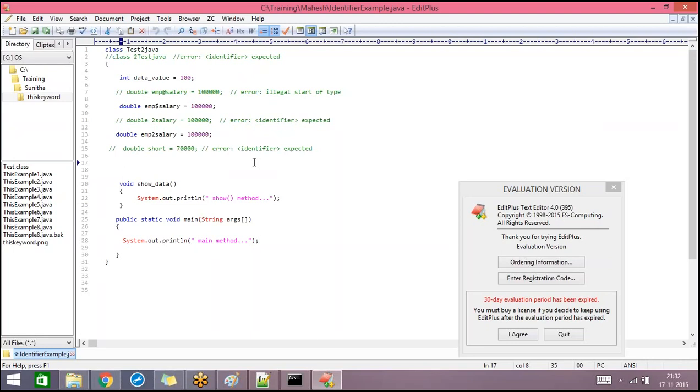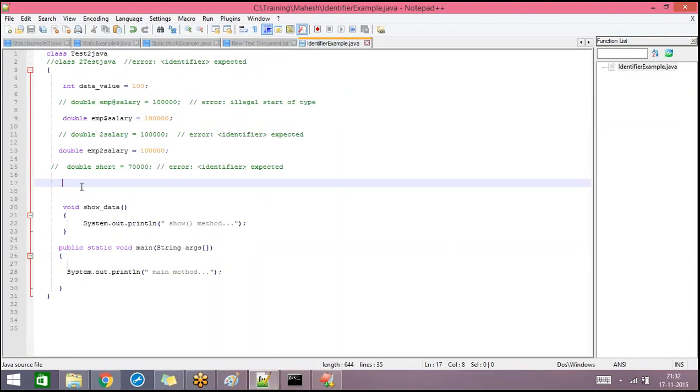Suppose if I type Integer, then that turned into red color. This is a predefined class. And Thread, that's a predefined class. And Character, this is a predefined class. We can use these predefined classes and interfaces. Runnable is a predefined interface, and that also turned into red color. All the predefined class and interface names will be shown in red color when you use the editor, and these names can be used as identifiers.